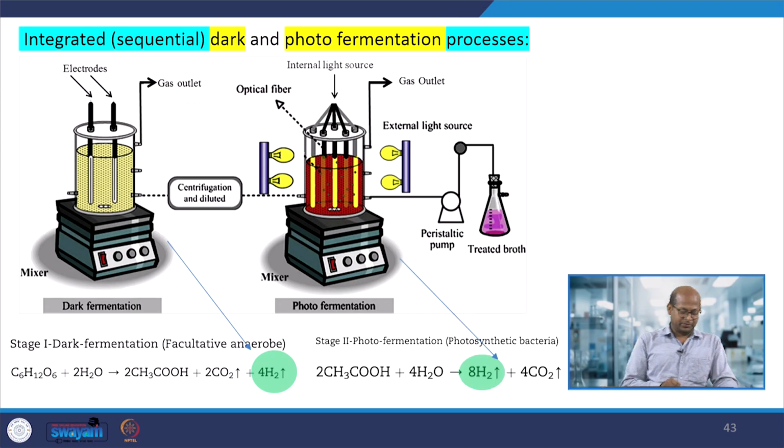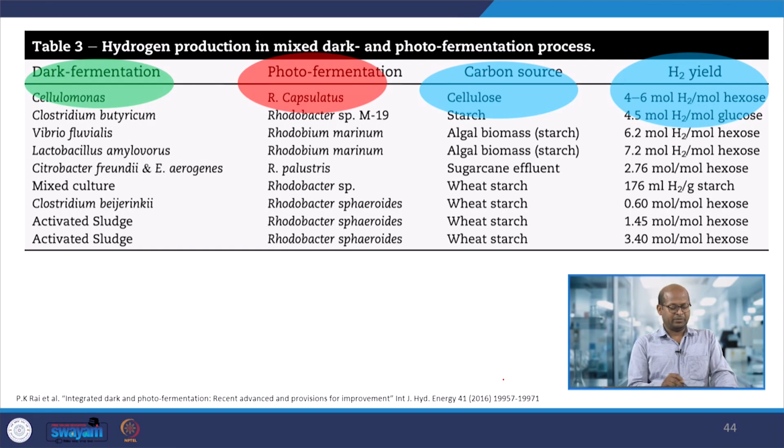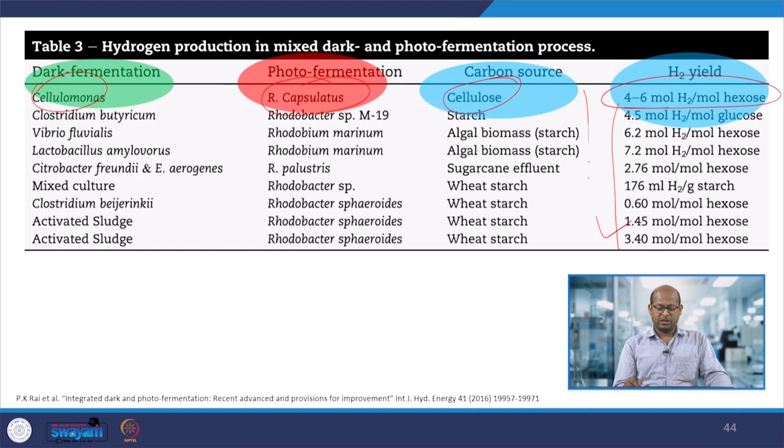So, actually in the dark fermentation process, as I said, the complex biomass that was used in presence of nanomaterials would be converted into acetic acid, and in the second step that acetic acid would be converted into hydrogen. Okay, so in the dark fermentation process this is the bacteria we can use, and in this photofermentation process we can use another, and cellulose if it is the source material. The hydrogen yield is 4 to 6 moles of hydrogen per mole of hexose. Similarly, depending upon the carbon source the amount of hydrogen yield would vary, and it also depends on the microorganisms we are using for this particular process, either the dark fermentation process or the photofermentation process.